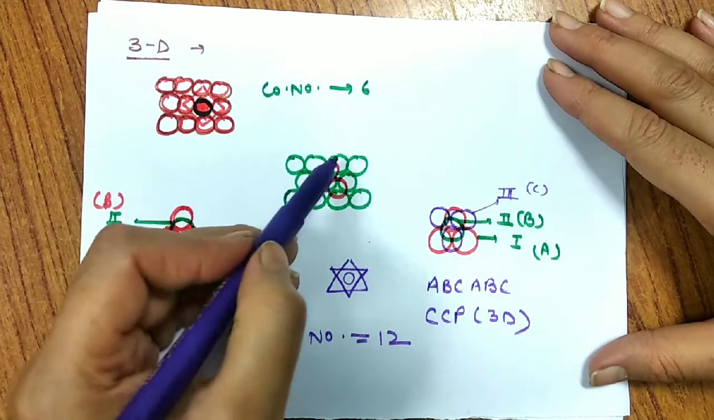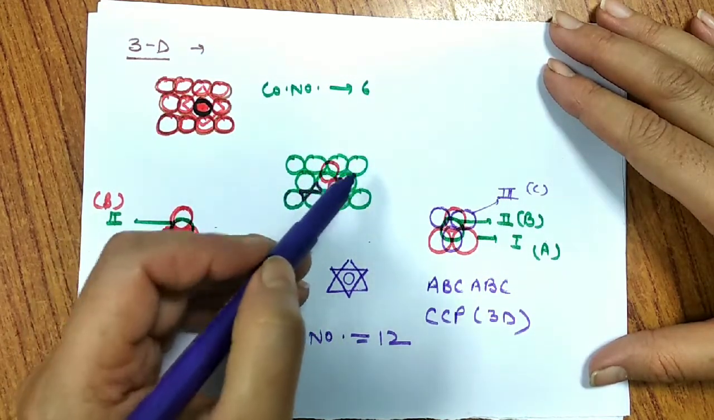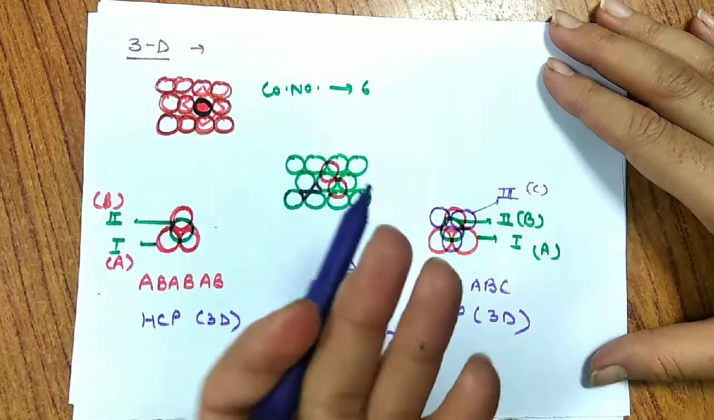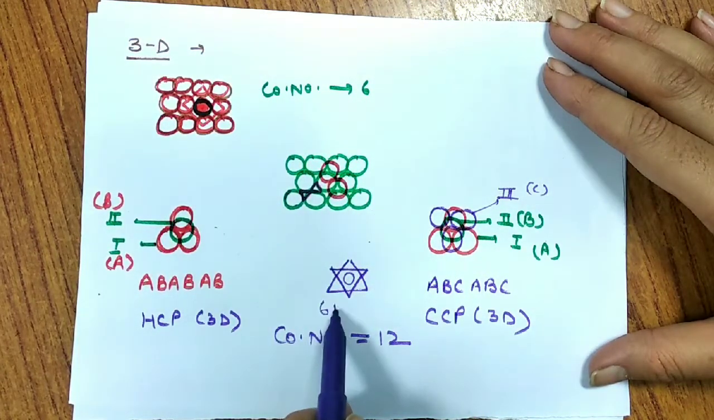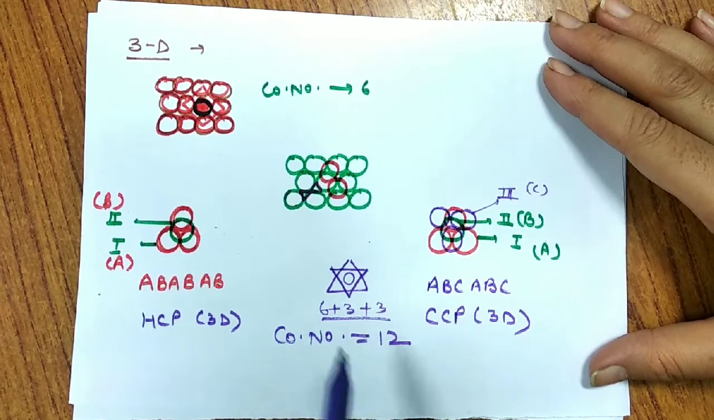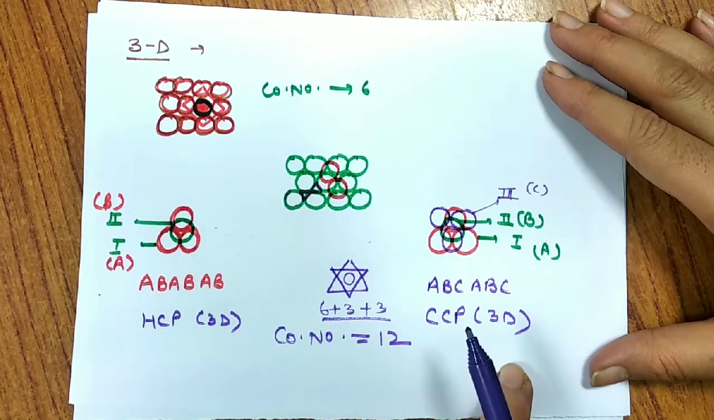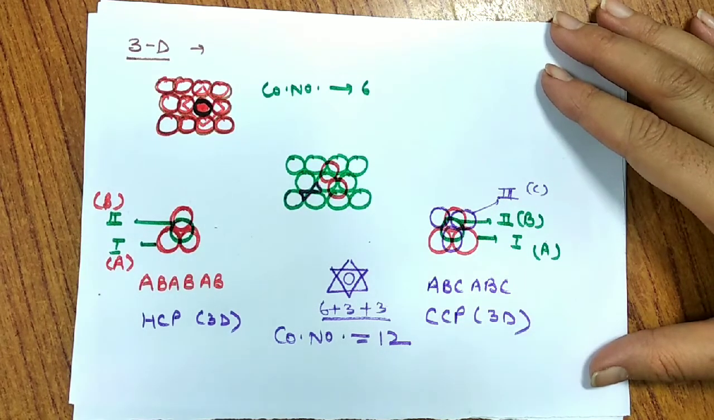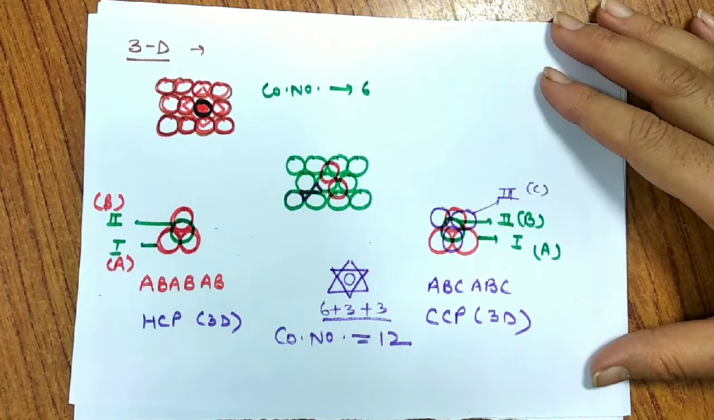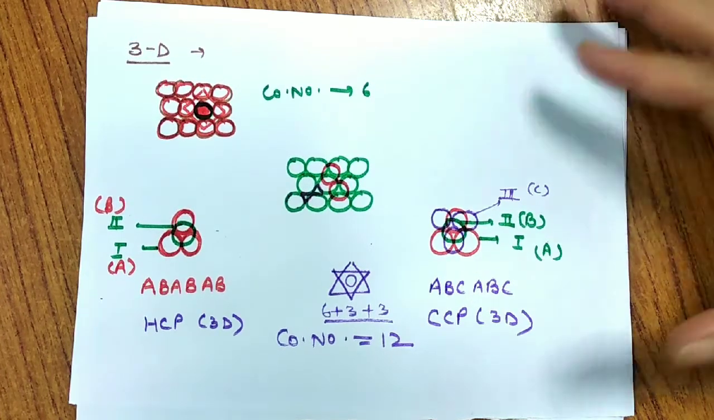Why the same? Because 6 in the same plane, 3 above and 3 below. So 6 plus 3 plus 3, that makes 12 total, as the coordination number in these two 3-dimensional packings. So this is about the packing of crystal systems, how the packing takes place.